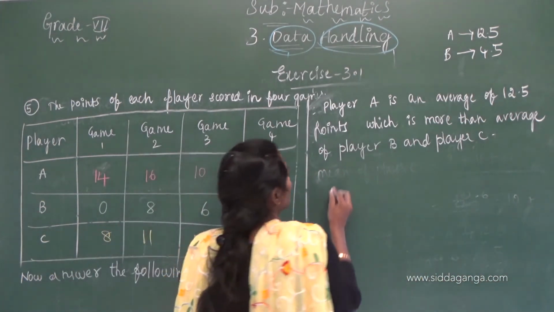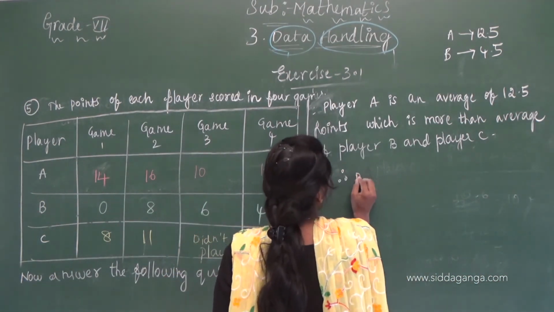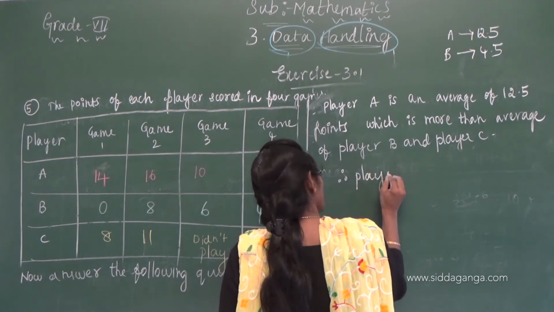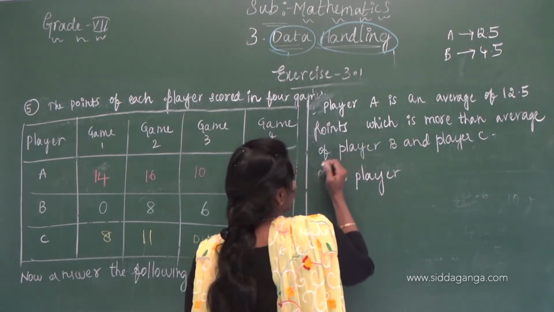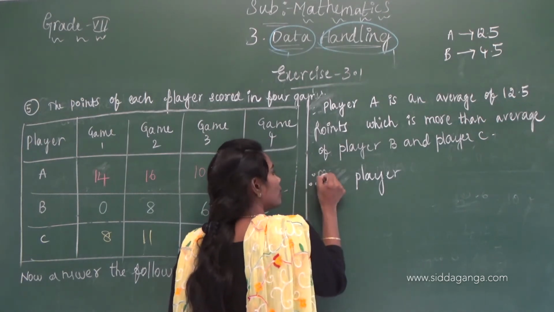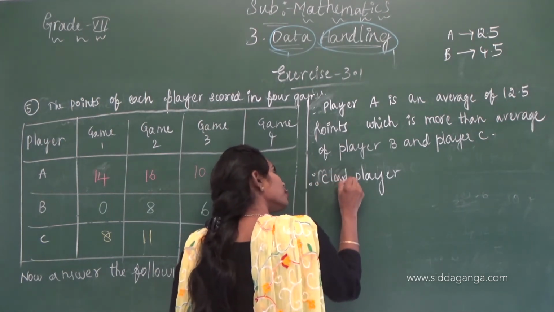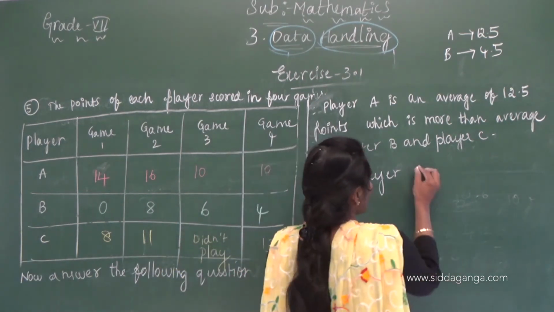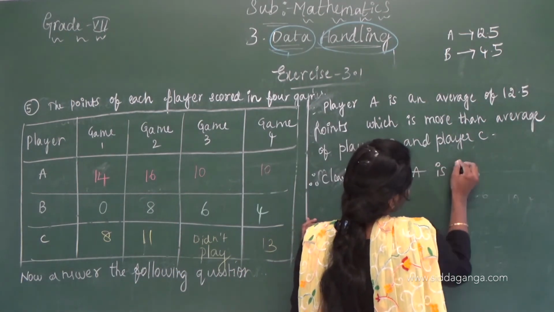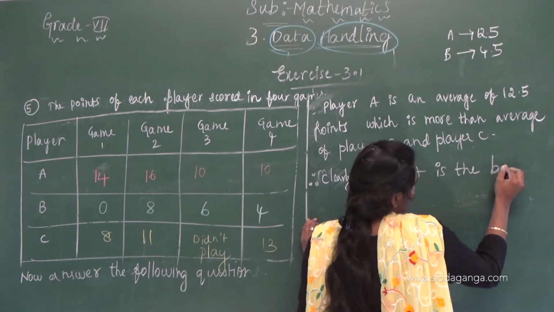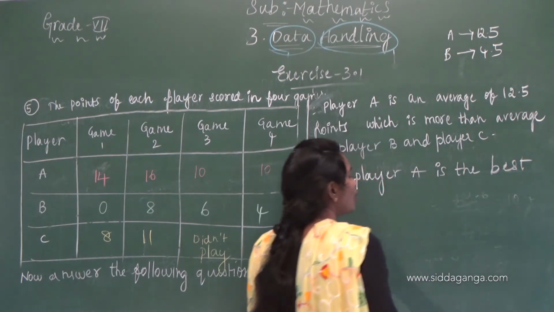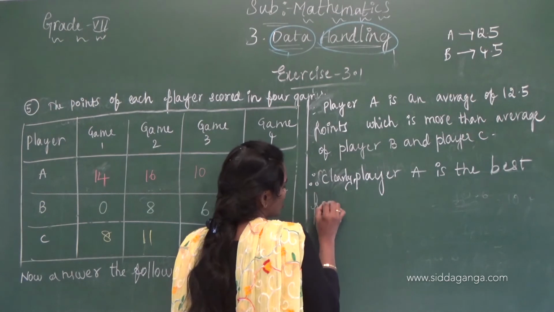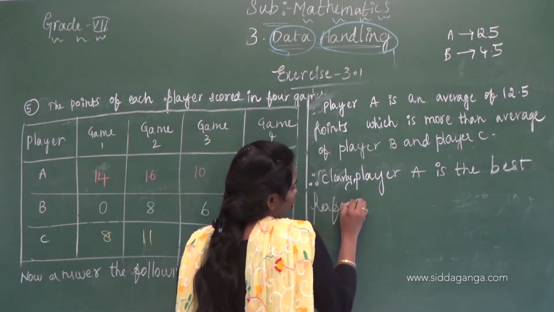Therefore, player A clearly is the best performer.